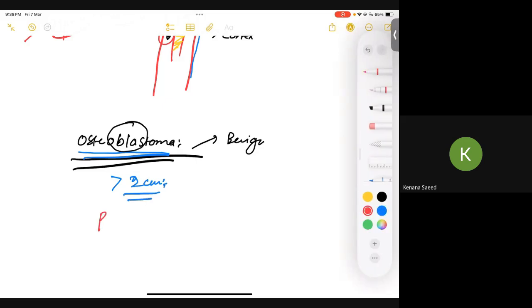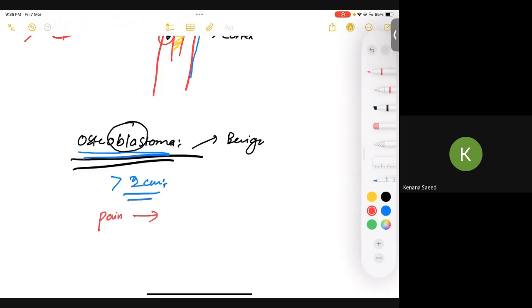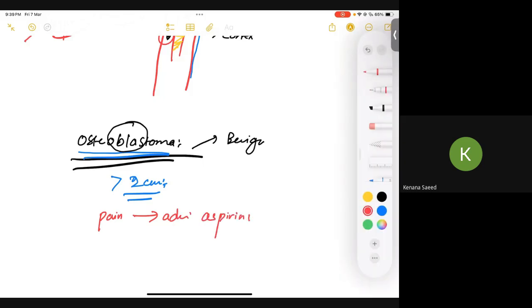Second, the pain would not resolve with administration of aspirin. If you get a scenario and you are confused whether it's osteoblastoma or osteoid osteoma, look towards these things. If the size is greater than 2 centimeters, go for osteoblastoma. If the pain isn't resolving with aspirin, think of osteoblastoma.